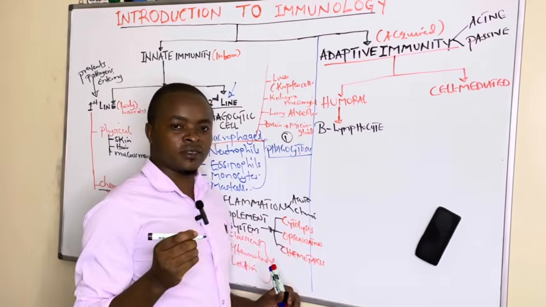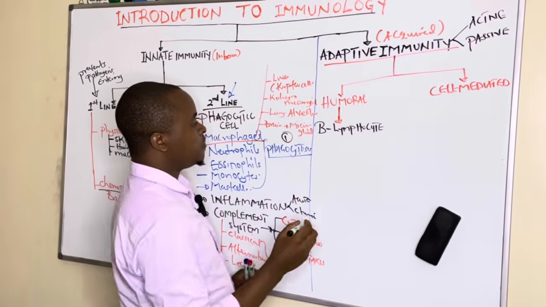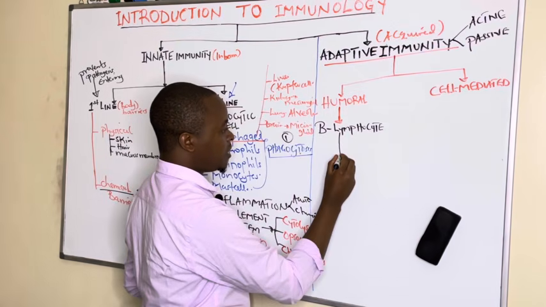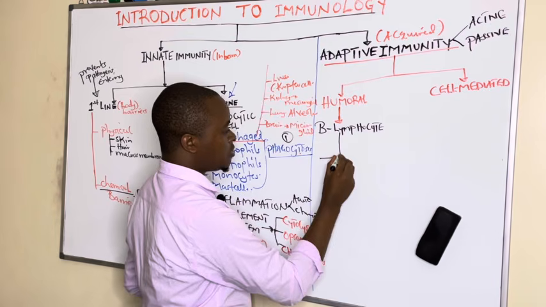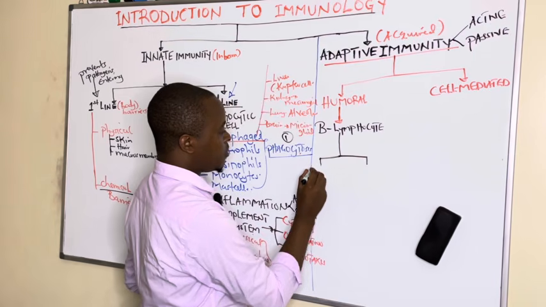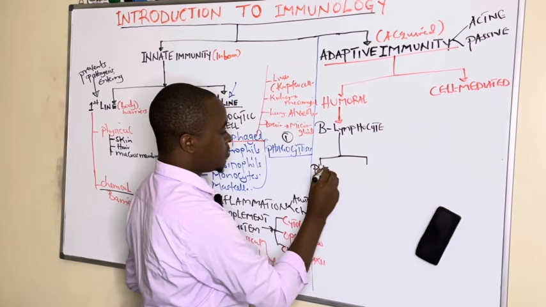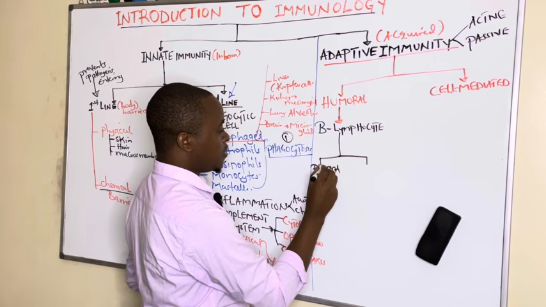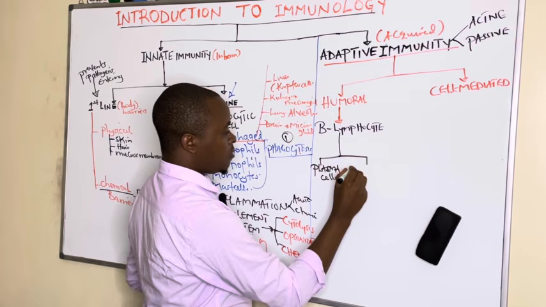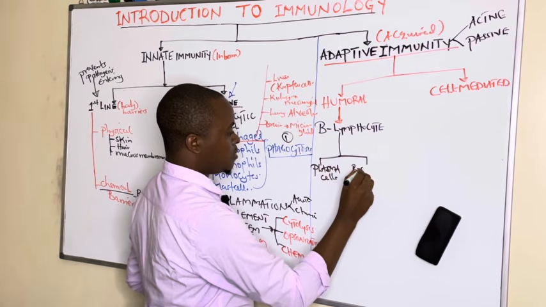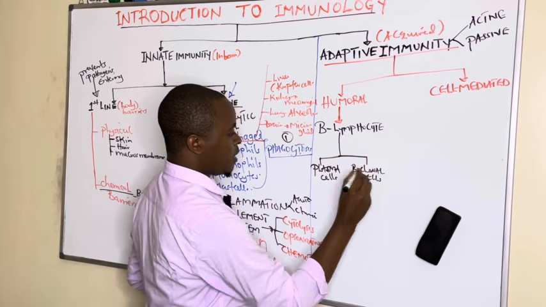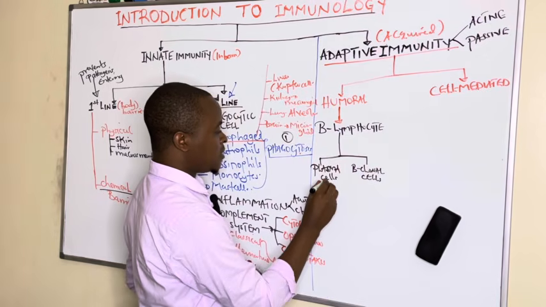They are responsible, whereby they are triggered and proliferate into what we call plasma cells and B clonal cells.